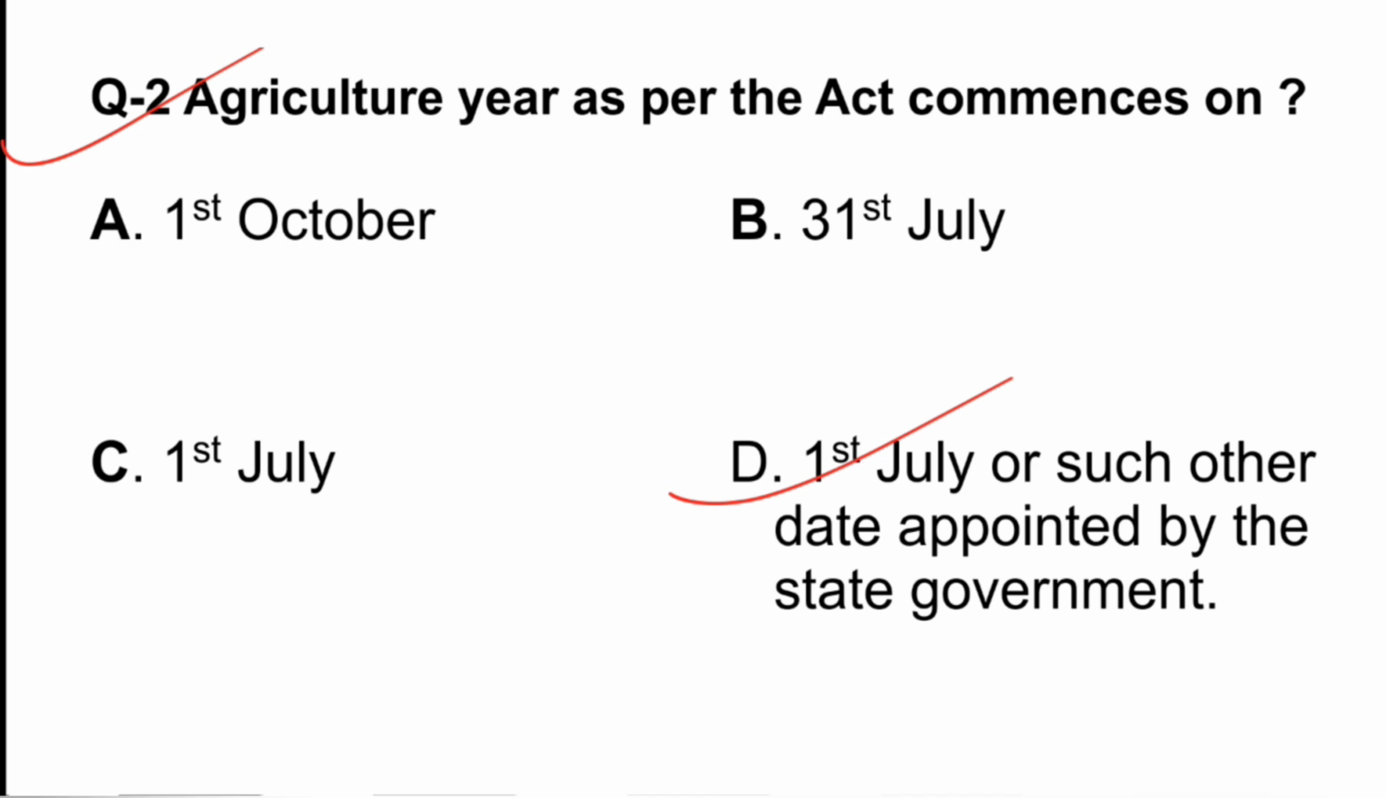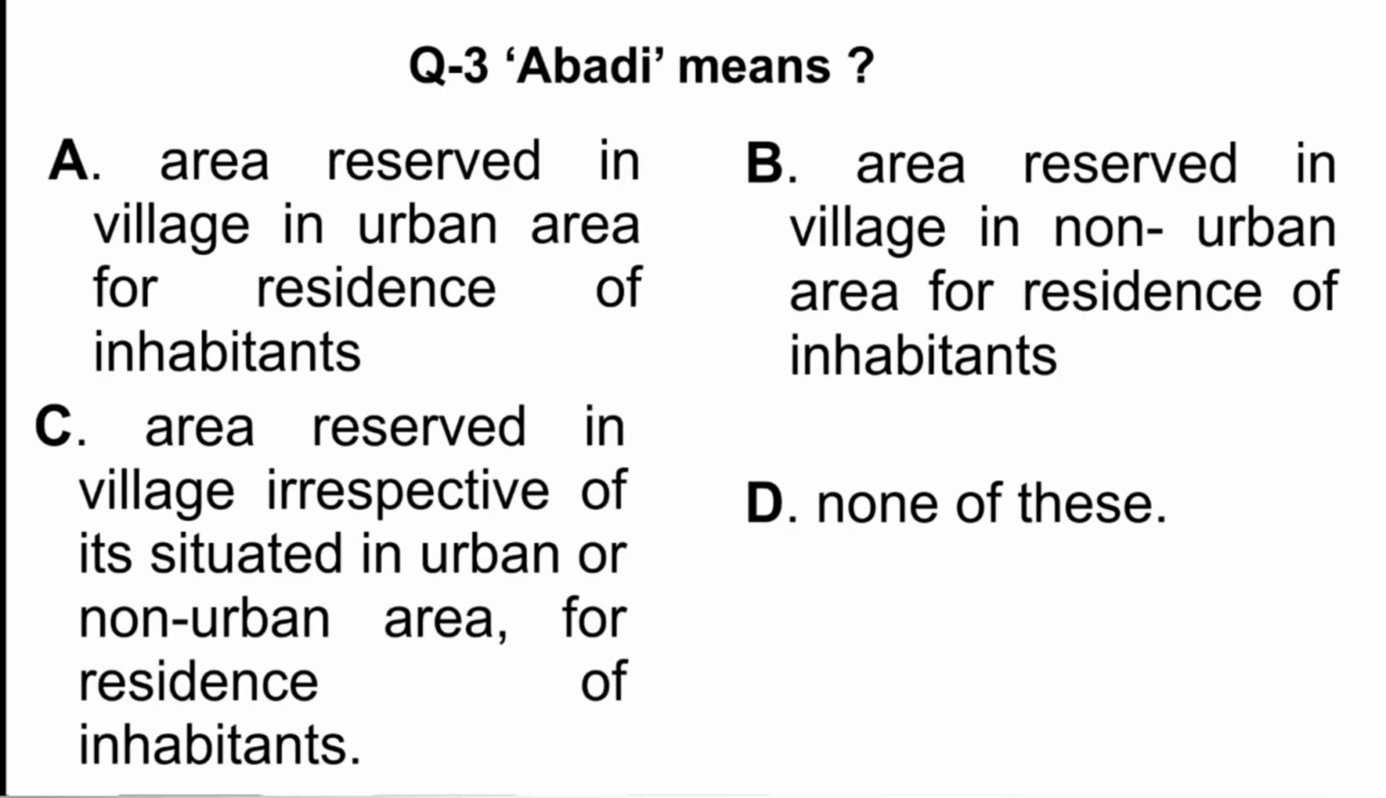Although currently the agriculture year here is 1st July, if the question is when the agriculture year as per the Act commences, as per the definition it can be 1st July or any other date. So it's not mandatory that it should be 1st July only. It can also be any other date appointed by the state government. So option D is the most appropriate answer.